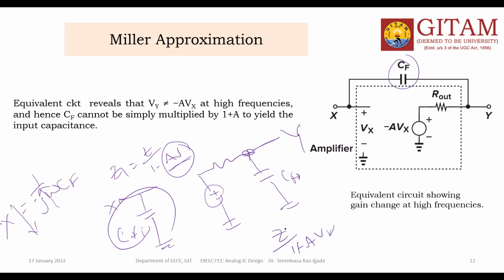So CF cannot be directly multiplied; Z should be multiplied with 1 by 1 minus AV.